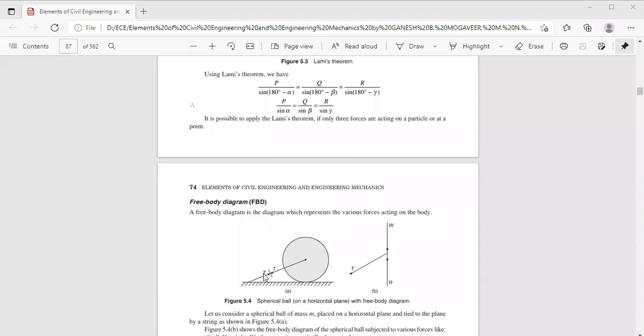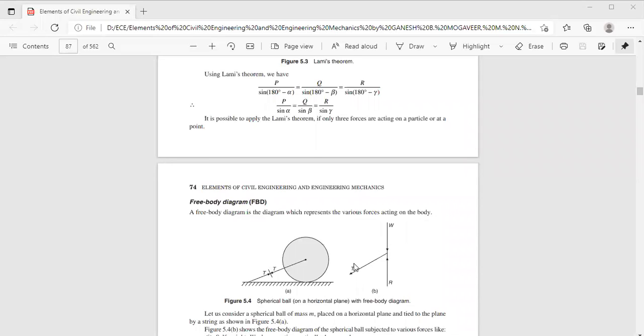Now here you can see this force is acting like this and this force is acting like this. Both these forces are the tension forces developed in the cable or string. Now, if I draw an imaginary line like this and disconnect this part from the entire figure, the tension force is acting like this. You can see here, tension force is acting like this. So this is the diagram, and this diagram is known as a free body diagram.